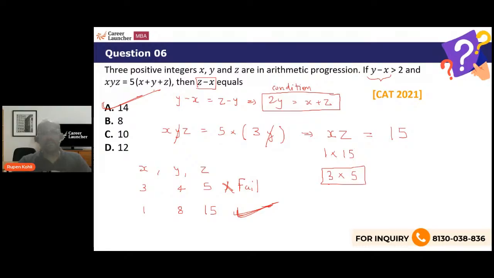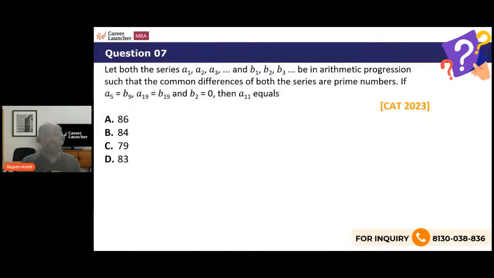All right, let's take the last problem for today's session. And this is one of the most interesting questions I have seen in recent years. CAT 23 had this question.